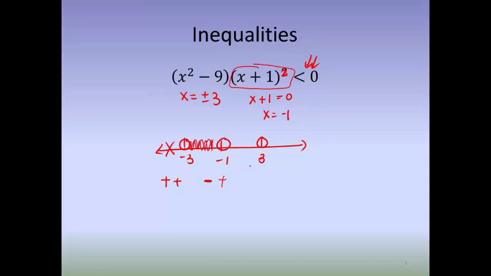I'm going to use 0 for the next interval, so I'm going to test 0. When I put 0 in the first piece, I get a negative, and we just talked about the fact that the second piece will always be positive because I'm squaring the quantity anyways. So I have another winner.